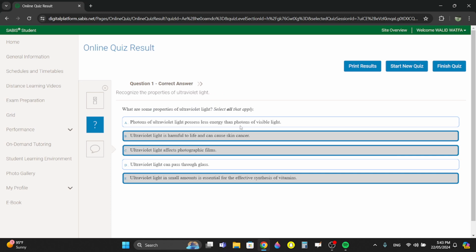What are some properties of ultraviolet light? Okay, it's obviously harmful to life and can cause skin cancer. It affects photographic films. Okay, films, meaning the camera. And ultraviolet light in small amounts is essential for the synthesis of vitamins. Ultraviolet light is the one from the sun. And you guys know that we need the light from the sun to produce vitamin D. So that's what they mean by the synthesis of vitamins.